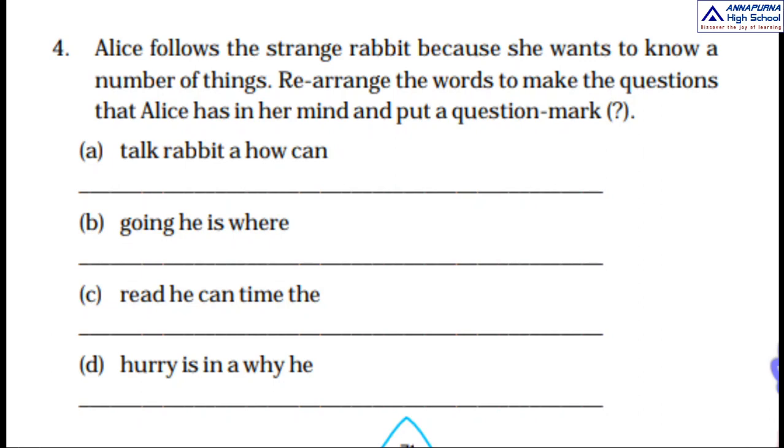Okay, second one is going, he, is, where. Okay, so now rearranging, we get, where is he going? Next one is read, he, can, time, read. So here correct question is, can he read the time? Next one is hurry, is, in, a, why, he. So rearrange, then we get, why is he in a hurry?